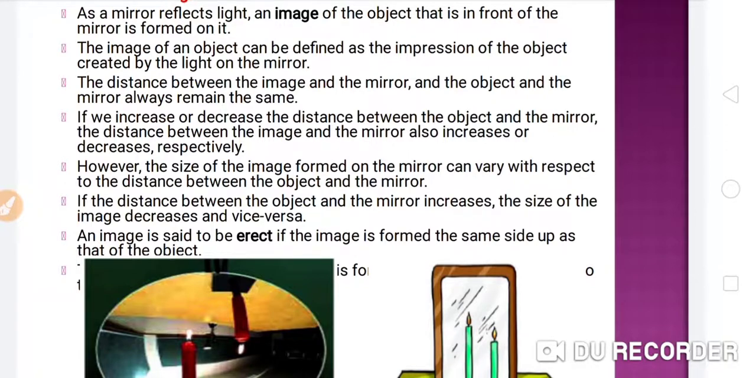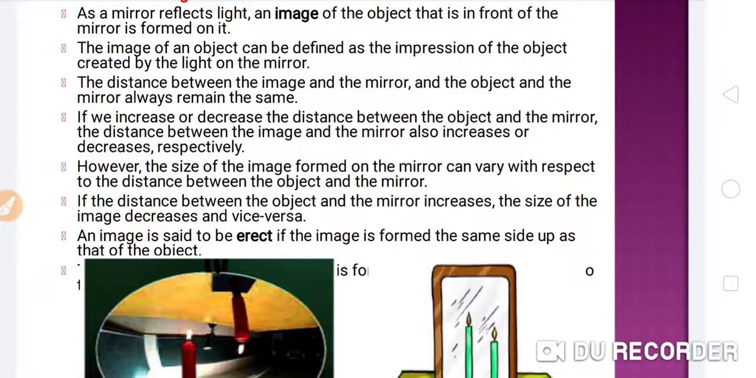Now come to the next point, beta. However, the size of the image formed on the mirror can vary with respect to the distance between the object and the mirror. So the image is dependent on the distance. If the distance between the object and the mirror increases, the size of the image decreases, and vice versa. Means if the distance decreases, the size of the image will increase.